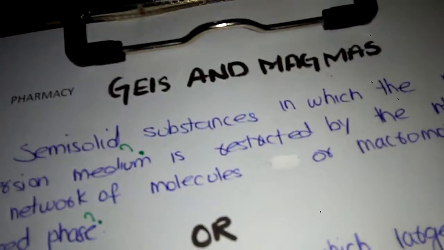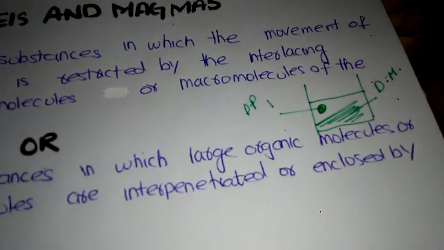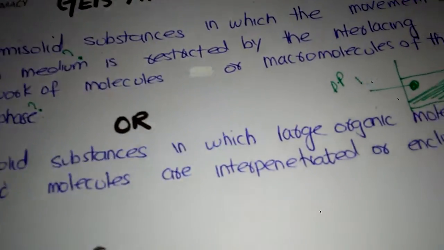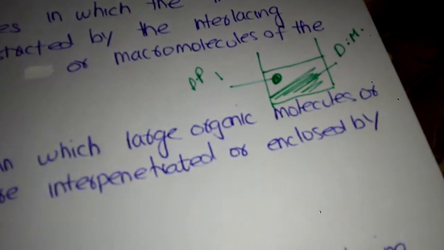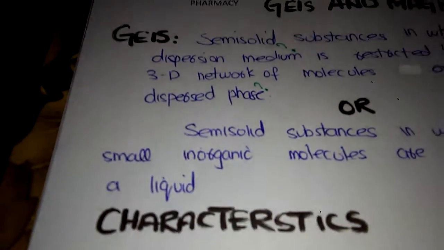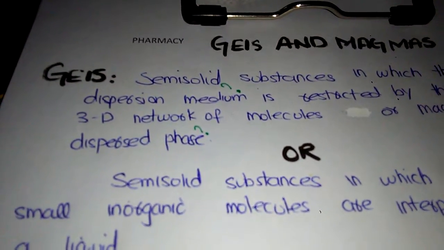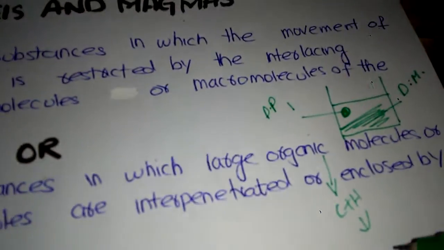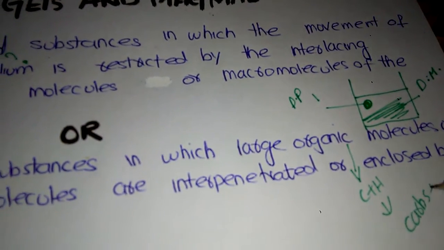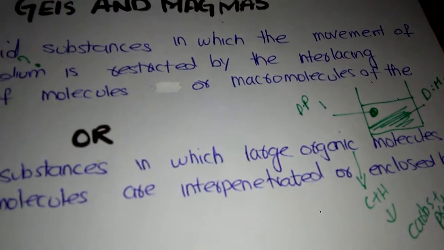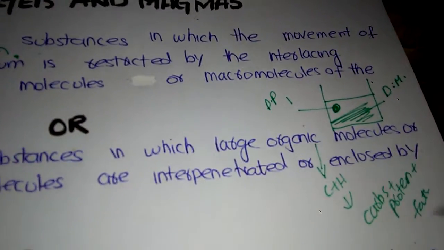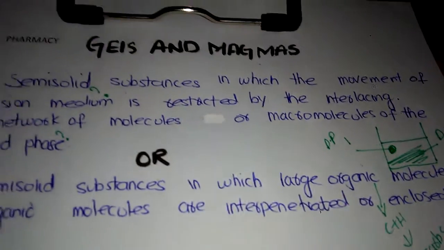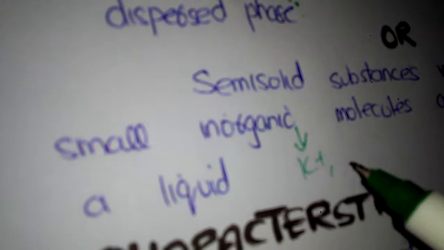These are semi-solid substances in which the large organic molecules or small inorganic molecules are interpenetrated or enclosed by a liquid. What are organic molecules? Organic molecules are substances containing carbon and hydrogen, such as carbs, proteins, fats. These are organic molecules, and these are very large molecules. And the small inorganic molecules are such as potassium, sodium.